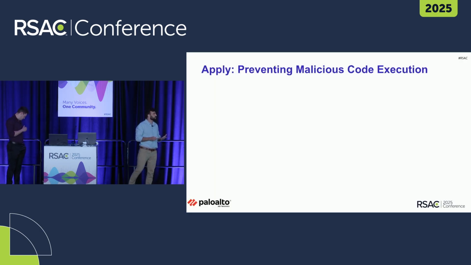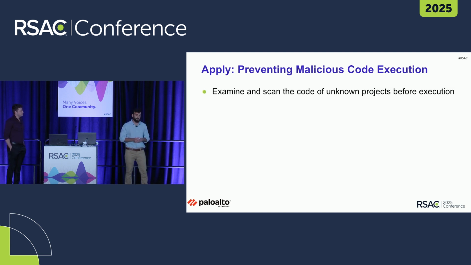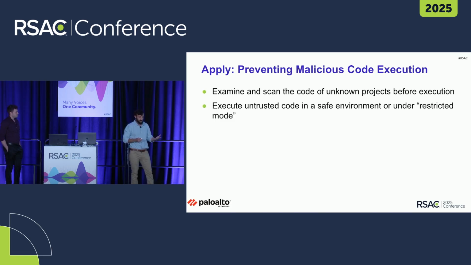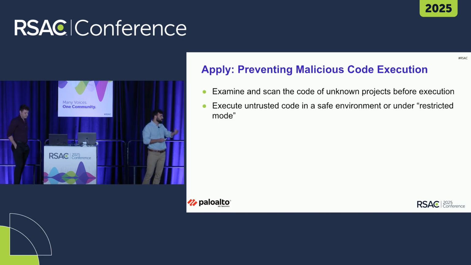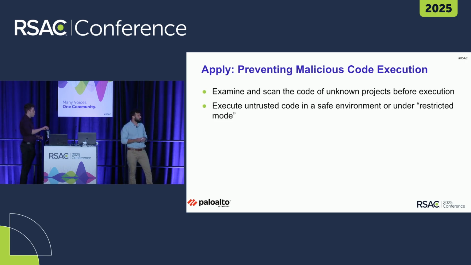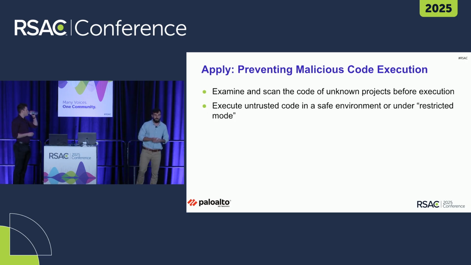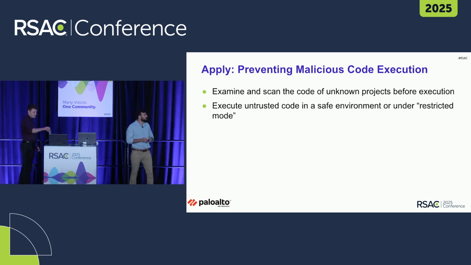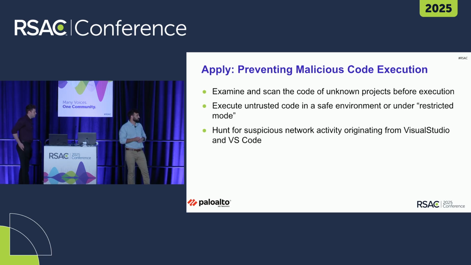Now, how do we prevent these malicious projects from being executed in our environments? Well, first of all, it's always a good idea to scan the code. When you open an unknown project, you can always review the code, scan it manually or automatically before you're executing it. And if you're still unsure, there's a built-in feature called restricted mode in VS Code. What it does is limit some of the functionality of third-party projects, like internet connectivity or execution of some commands. So it makes this more contained and safer.